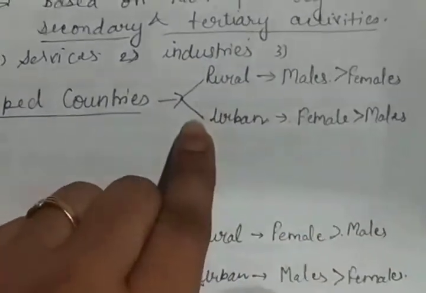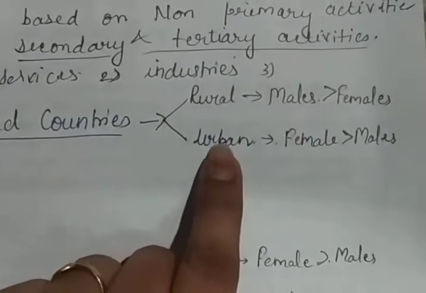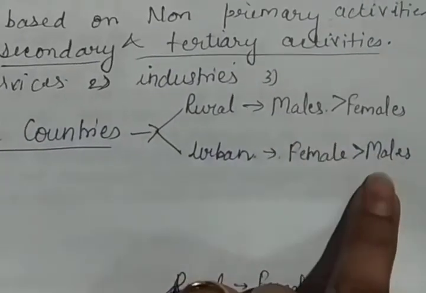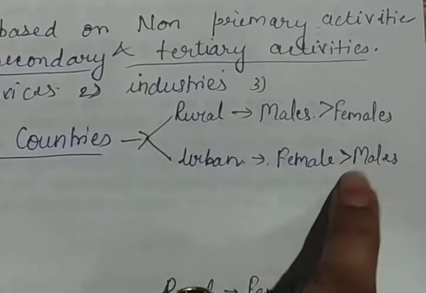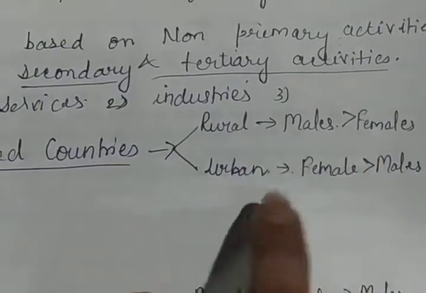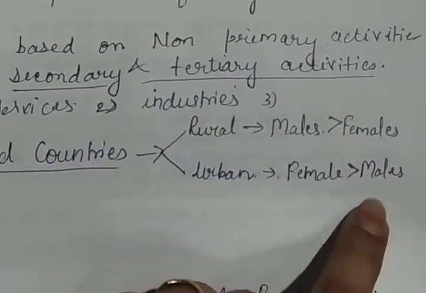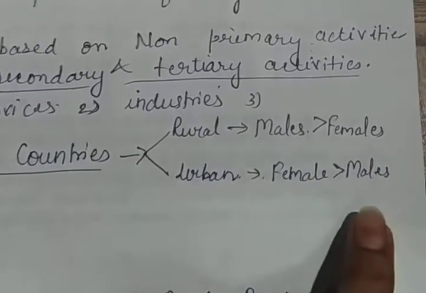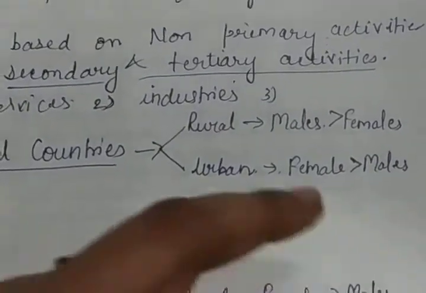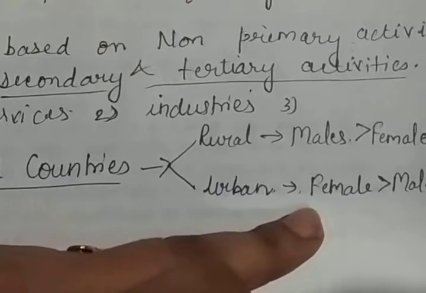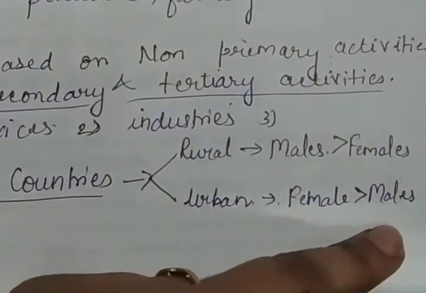And whenever you look at the population condition in urban areas, females are more than males. Sometimes males migrate from their places, females do jobs in urban cities, and their husbands or male family members move from their place to another place. That's why you can see the female population is more compared to the male population.